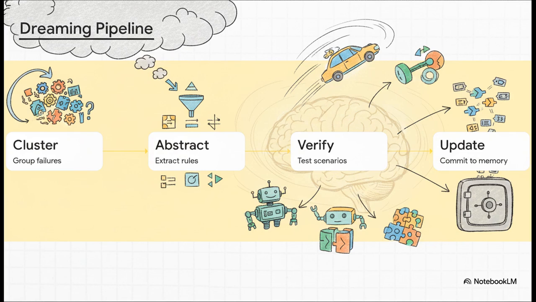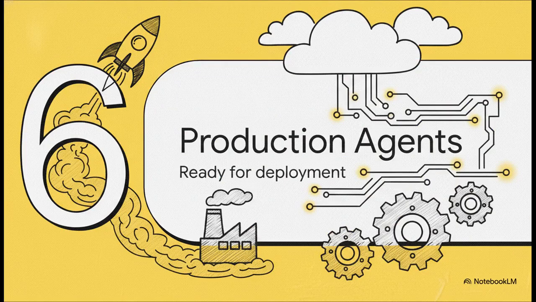But the real magic? That's in step 3, counterfactual verification. To ensure robust fault recovery, the agent literally hallucinates hypothetical test scenarios, synthetic edge cases, to test out its newly abstracted rules. It is dreaming up simulated executions to make absolutely sure its logic is bulletproof before committing it to permanent long-term memory. How cool is that? Finally, Section 6, Building Production-Ready Agents.